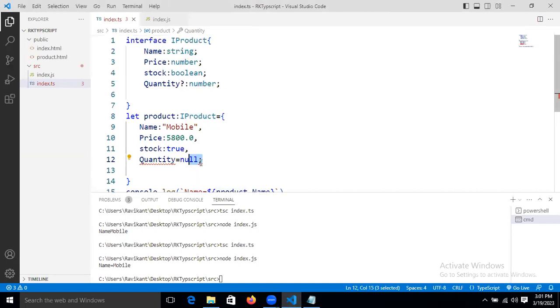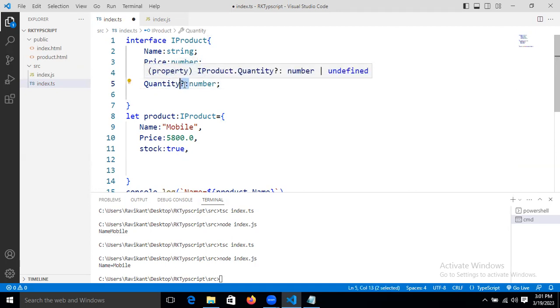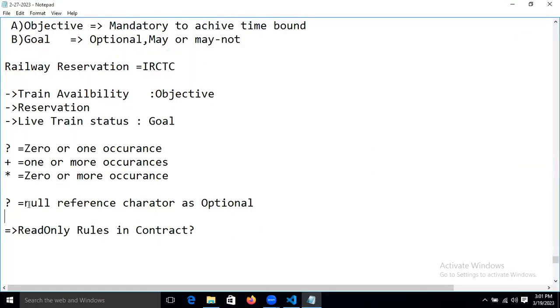Okay. If you are confused about that, simply, what is that? Question mark. Question mark is making this property optional or mandatory. You can treat this one like that only, right? If you are not understanding this one, just use the question mark symbol in the contract. It is making that contract property optional. You can treat it like that.